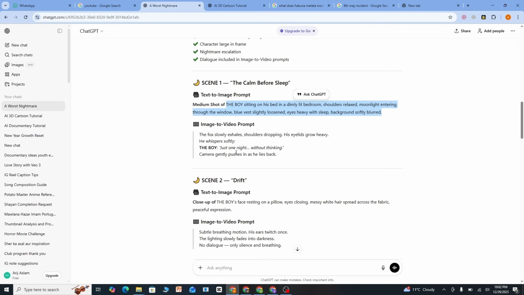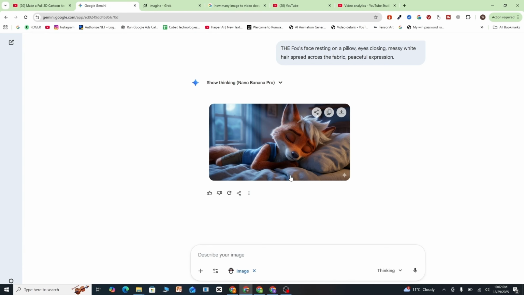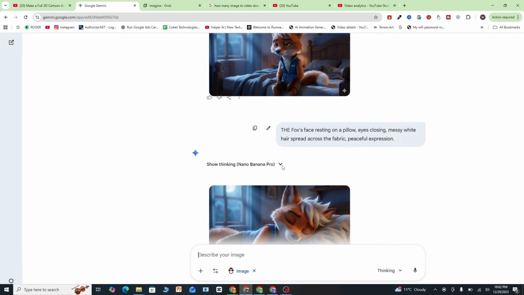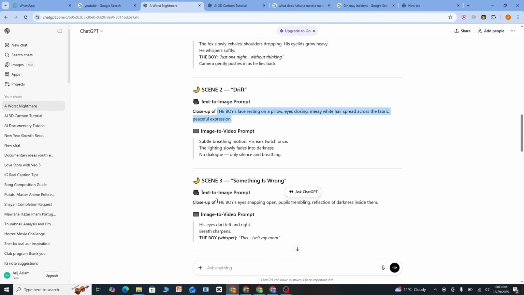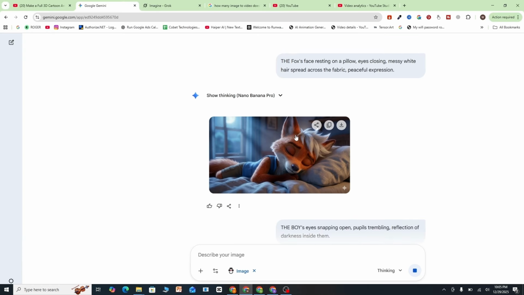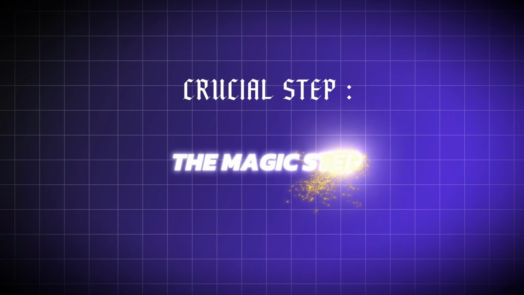Now go to your ChatGPT again and copy your second image prompt. Now here we can see it again maintains the same style of our main character. Now do the exact process until all of your prompts are converted into pictures. Once you create all of your pictures, here comes a crucial step, the magic step.